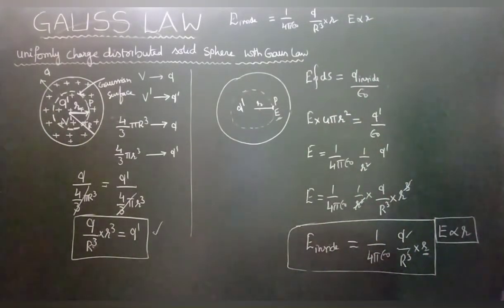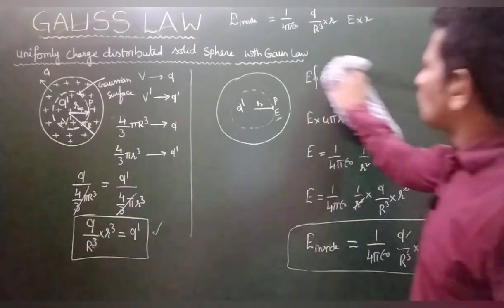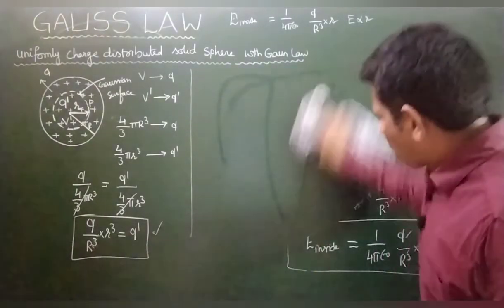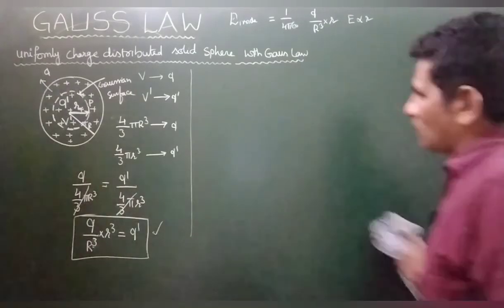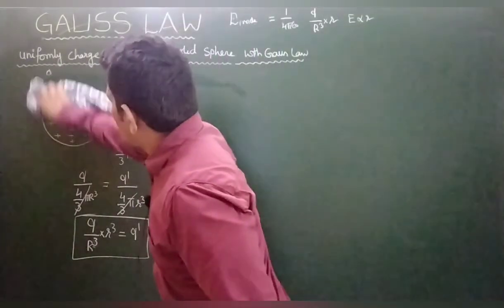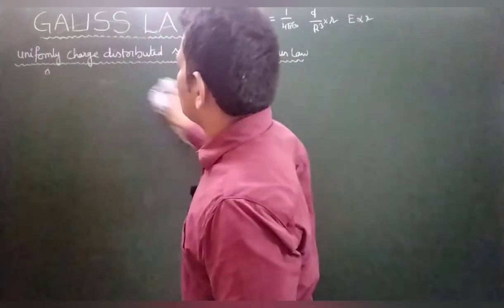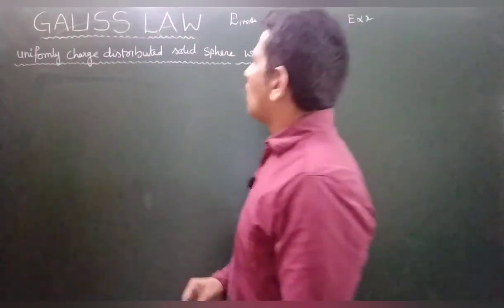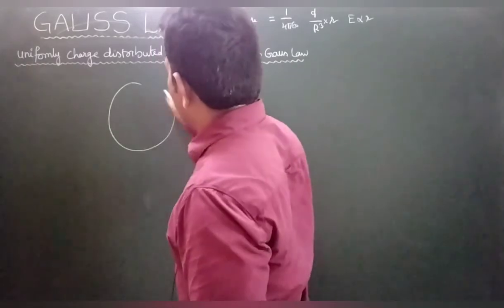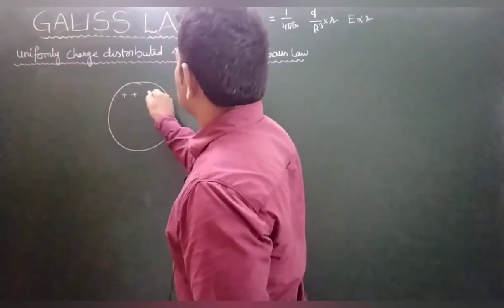Now I would like to go for the surface. How do we find the electric field of the uniformly charged body on the surface? This is a uniformly charged body.